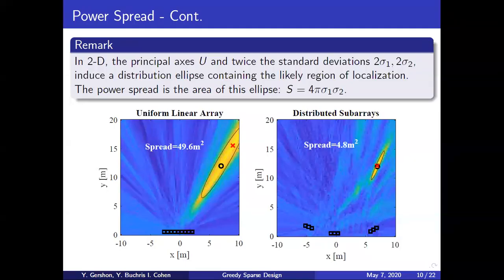For example, in 2 dimensions, the principal axes and the standard deviations induce a distribution ellipse that contains the likely region of localization. The power spread is then the area of this ellipse. As we can see on the figures that we saw earlier, the distribution ellipse is described by the black line, and we can see that the spread, which is the area of this distribution ellipse, is much smaller for the distributed subarrays than it was for the uniform linear array.